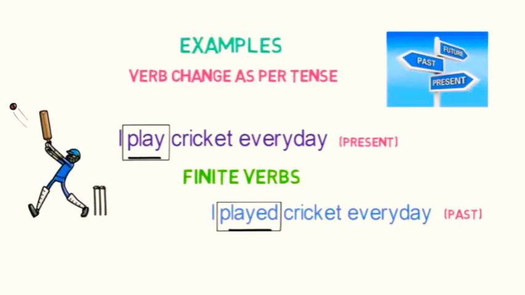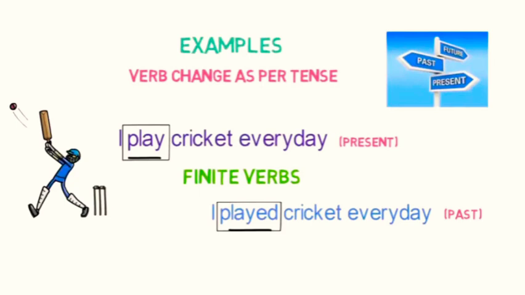In the first sentence it is play and in the second sentence it is played. So the first sentence shows that the action is done in the present, whereas the second sentence shows that the action was done in the past. So it is clear that the verb has been changed as per the tense. So it is a finite verb.